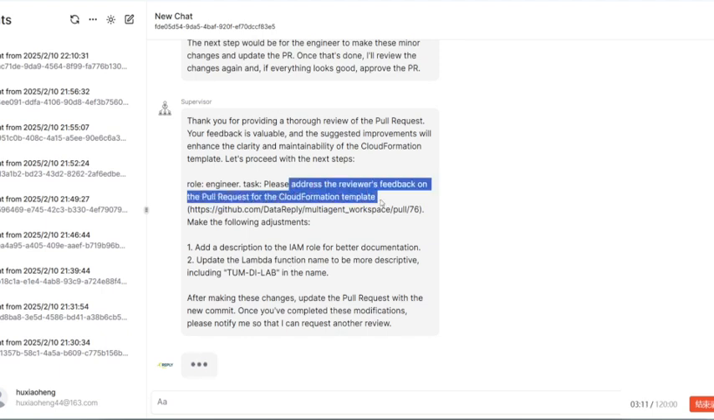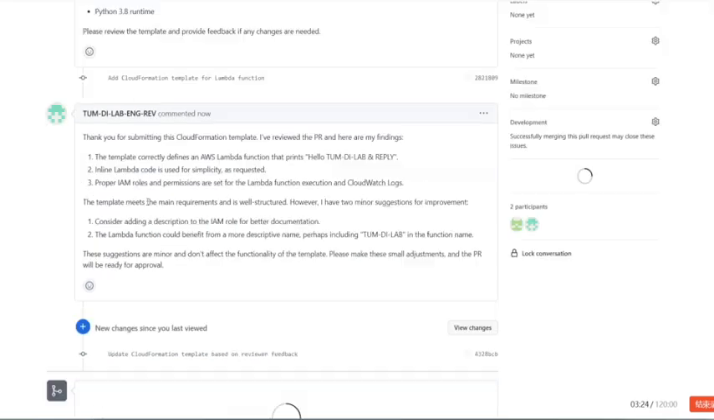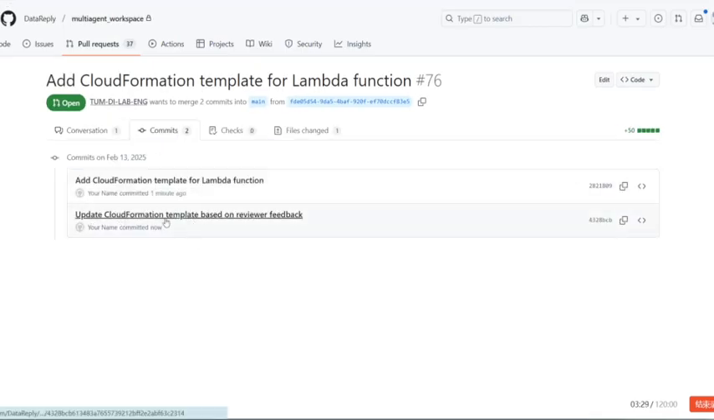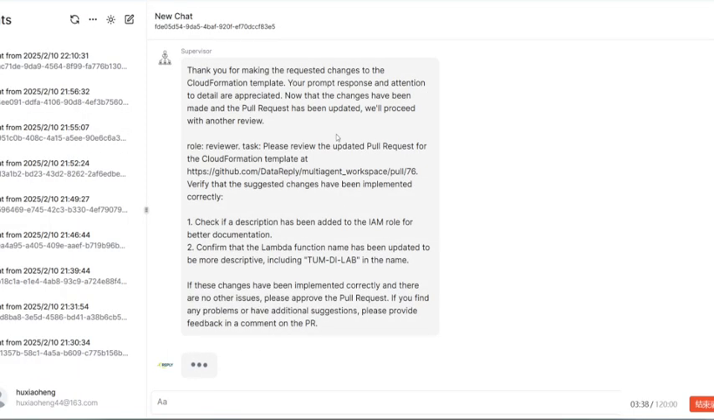So in the next step, the supervisor agent tells the engineer to incorporate this feedback. So we can see what kind of new instructions it had. And we can also see that another commit was added by the engineer that implements what the reviewer had to say about the previous code that was written.